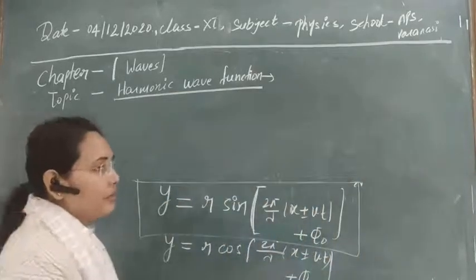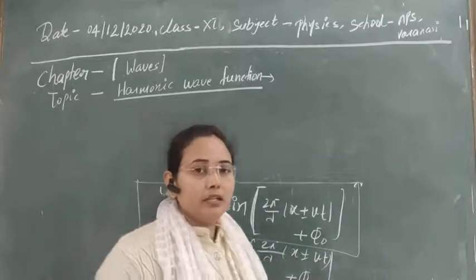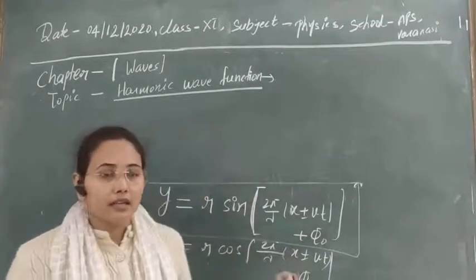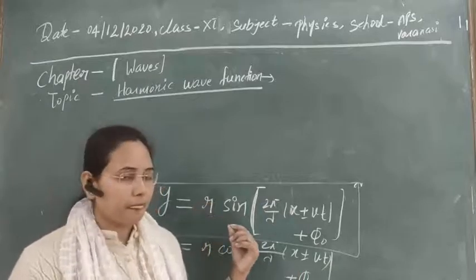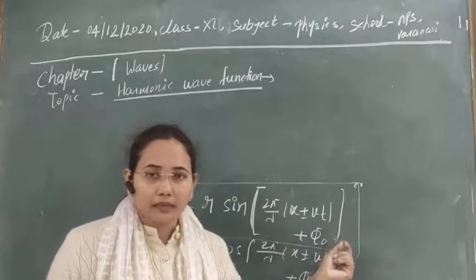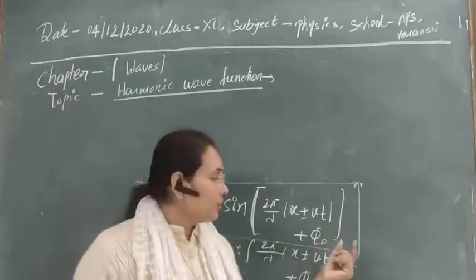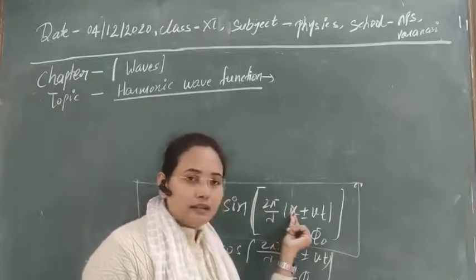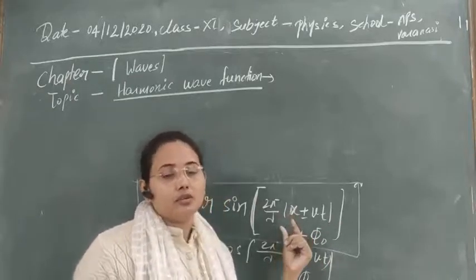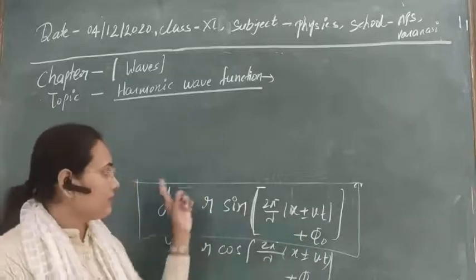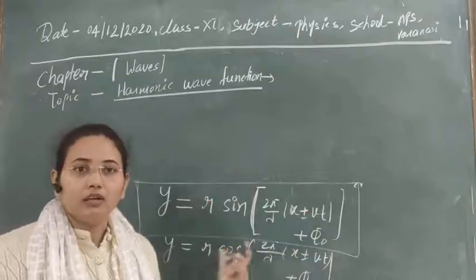You know that to be periodic there must be a condition: if we add some multiple of lambda to this distance x, then there should not be any change in this function, so it is called a periodic wave function.